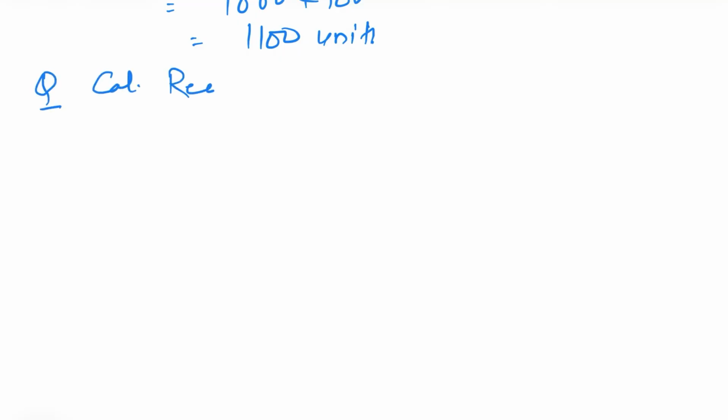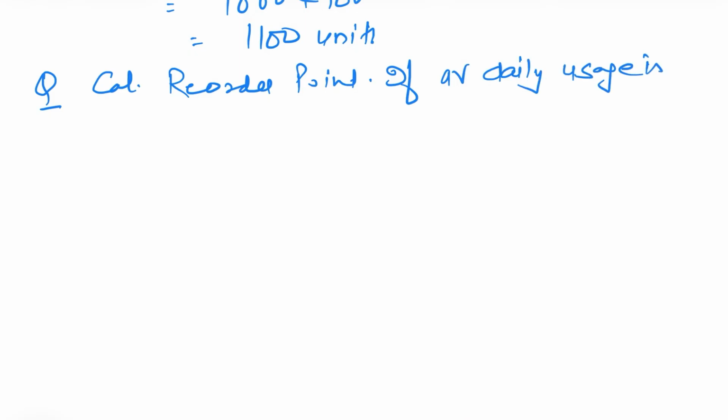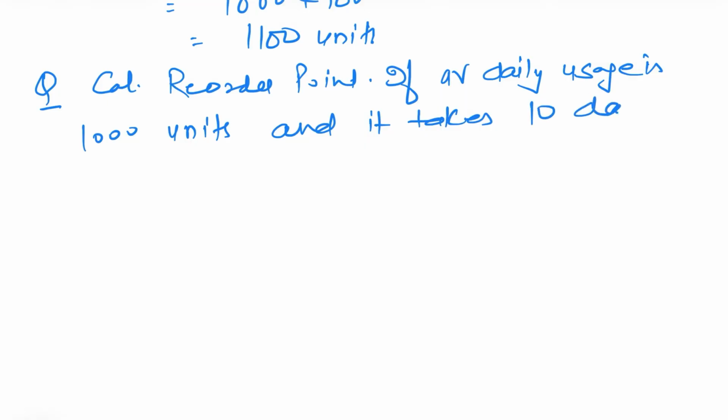Now, write down one next question. Calculate reorder point if average daily usage is 1000 units and it takes 10 days to receive the order.